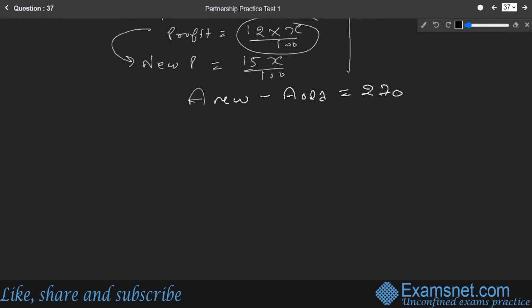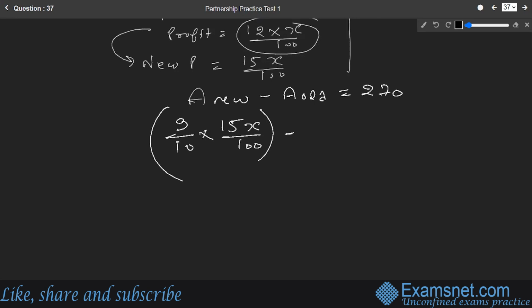Now, what is the new income of A? The profit share is 9 by 10, and the new total profit is 15x by 100. So 9 by 10 of 15x by 100 will be the new income, minus the old income. Let's talk about the old income.